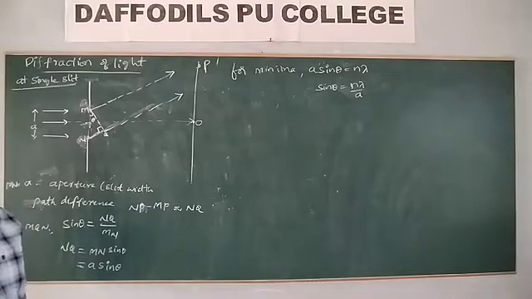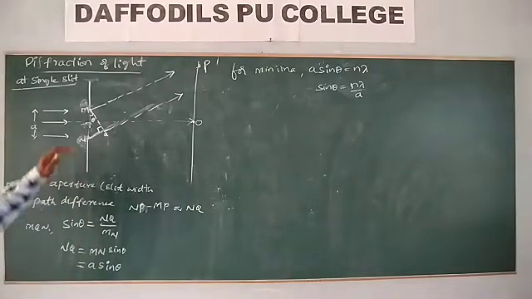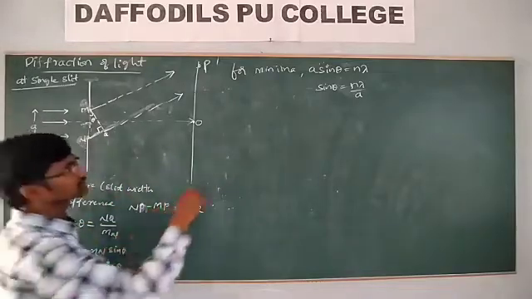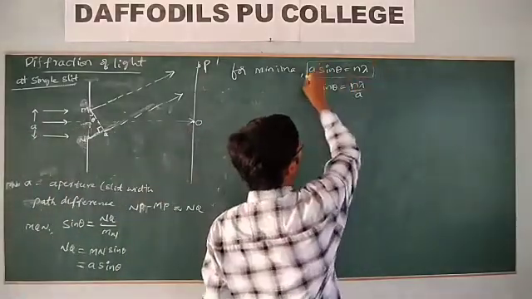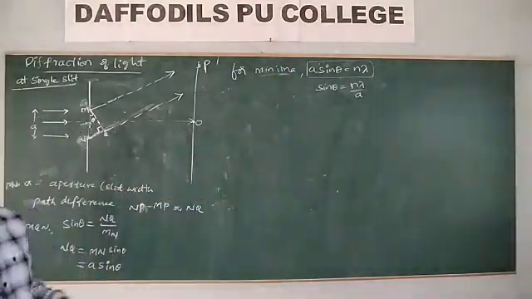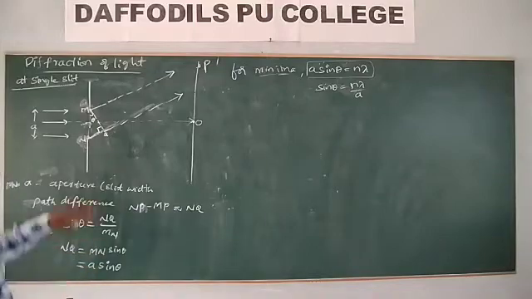Order of the diffraction. Similarly, for example, this is what the path difference of the light is. Path difference of light for minimum, only for minimum. For maximum, what will happen? So let me take here.